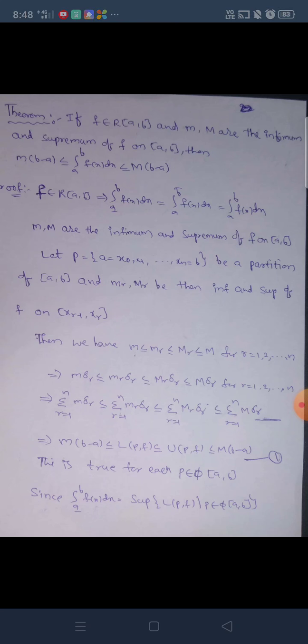Applying summation in the above inequality implies summation r equals 1 to n of small m delta r is less than or equal to summation of small mr delta r, less than or equal to summation of capital Mr delta r, less than or equal to summation of capital M delta r.